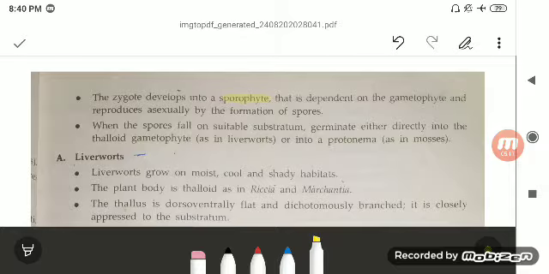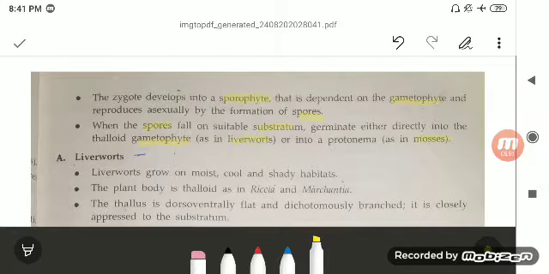So gametes are formed, then they get fused and the zygote forms, that develops into your sporophyte, which is dependent on the gametophyte and reproduces asexually by the formation of spores. When the spores fall on a suitable substratum, they germinate either directly into the thalloid gametophyte, as in the liverworts, or into the protonema and then into the gametophyte, as in the mosses.